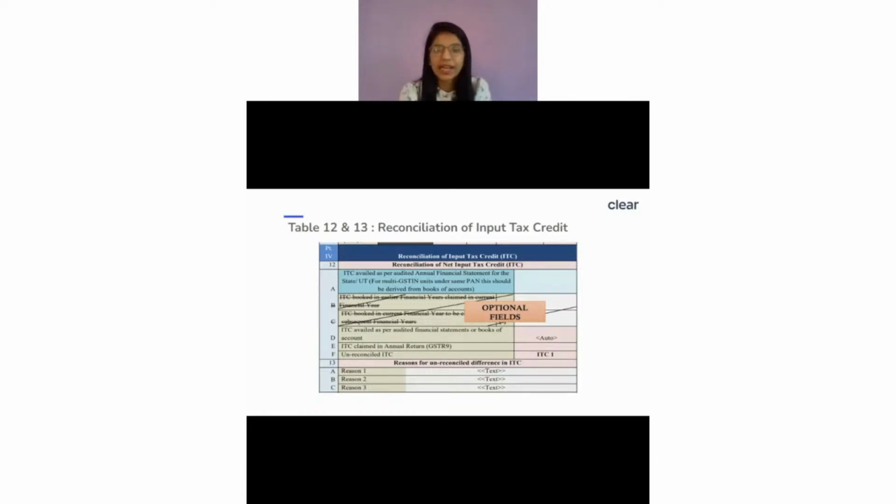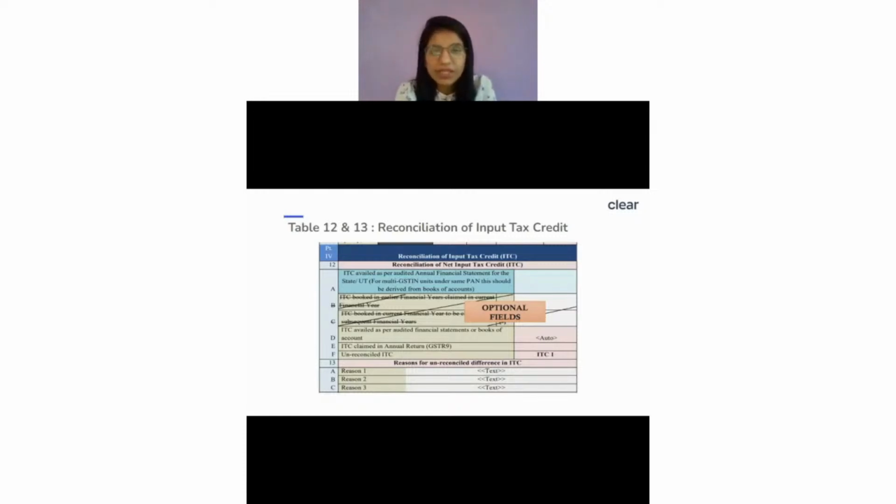Now here we have the net ITC, and if we look into 12A, we are getting the total ITC we have claimed as per my financial statement, as per my books of account. There would be some value over there, right? And then there would be some differences. Obviously, if you look into my books of accounts and my GSTR-9, there could be differences. Why would there be differences between what I have shown in my GSTR-9 and what I have shown in my books of account?